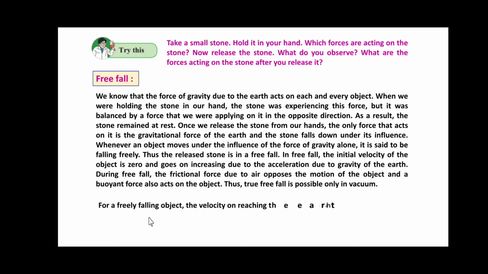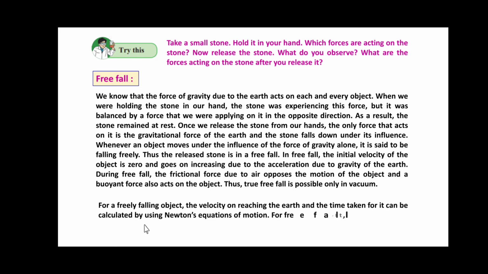For a freely falling object, the velocity on reaching the earth and the time taken for it can be calculated by using Newton's equations of motion. For free fall, the initial velocity u is equal to 0 and the acceleration is equal to g. Thus, we can write the equations as v is equal to gt, s is equal to half of gt square, and v square is equal to 2gs.